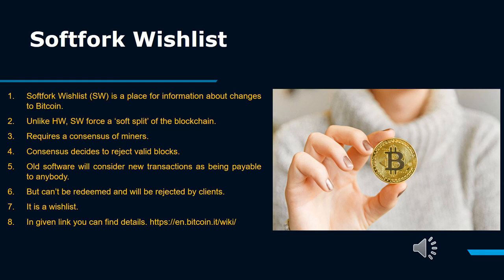Soft Fork Wishlist, SW, is a place for information about changes to Bitcoin. Unlike HW, SW forces a soft split of the blockchain. Requires a consensus of miners. Consensus decides to reject valid blocks. Old software will consider new transactions as being payable to anybody, but can't be redeemed and will be rejected by clients. It is a wishlist. In the given link you can find details.